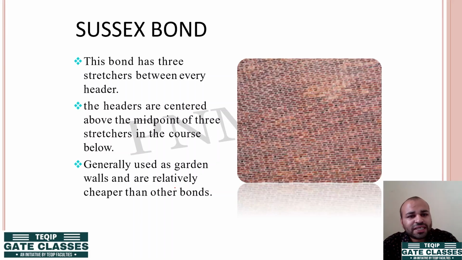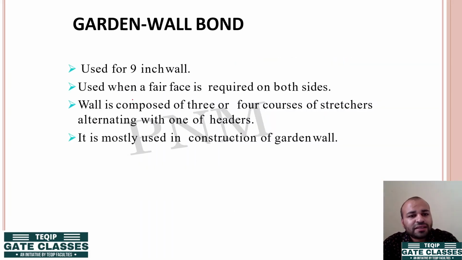Then this is your Sussex bond. You can see that this bond has 3 stretchers between every header. Not very important, but you should remember the names. Then garden wall bond, it is used for 9-inch walls, used when a fair face is required on both sides.